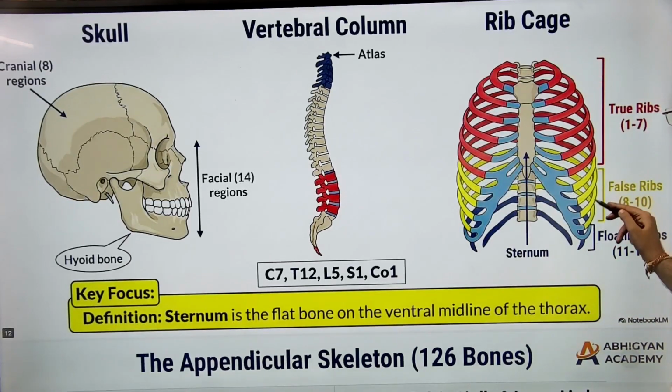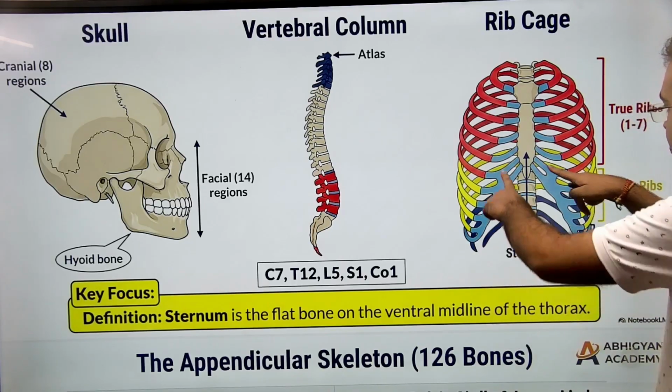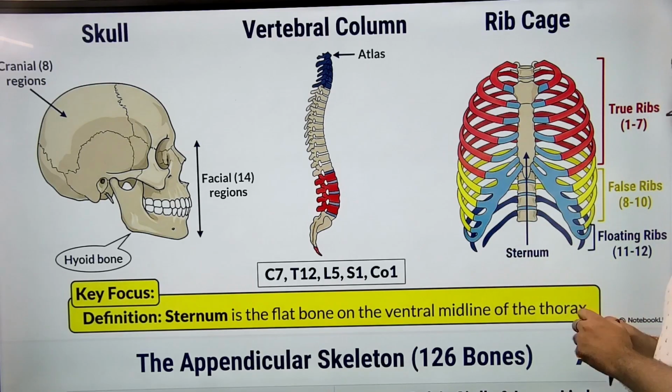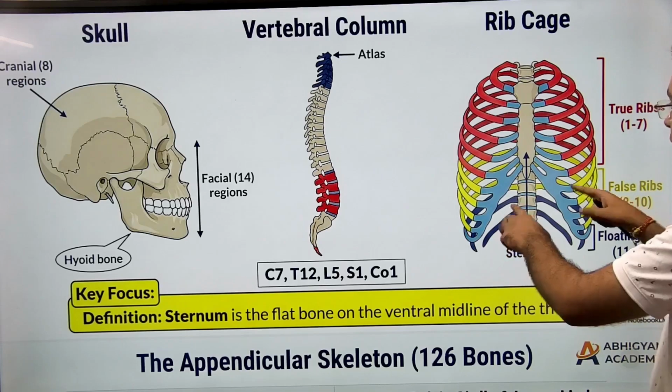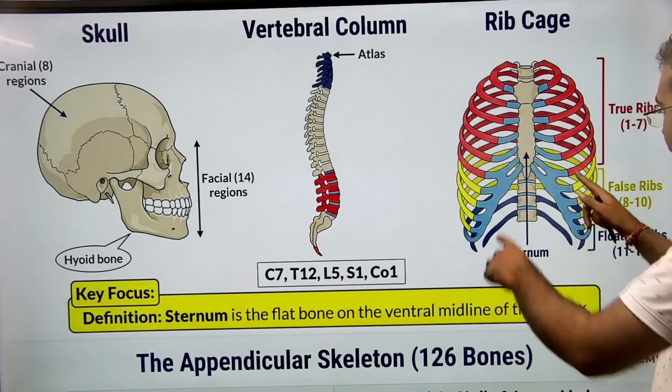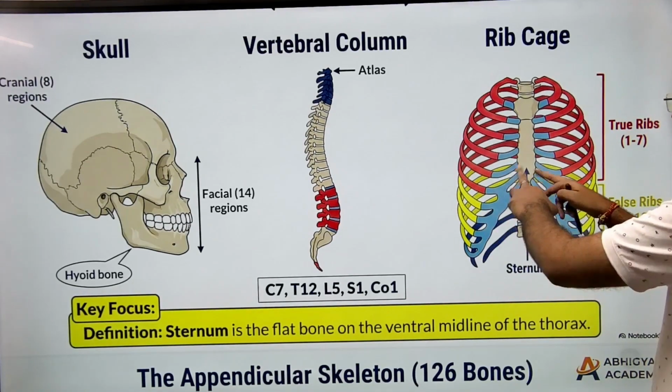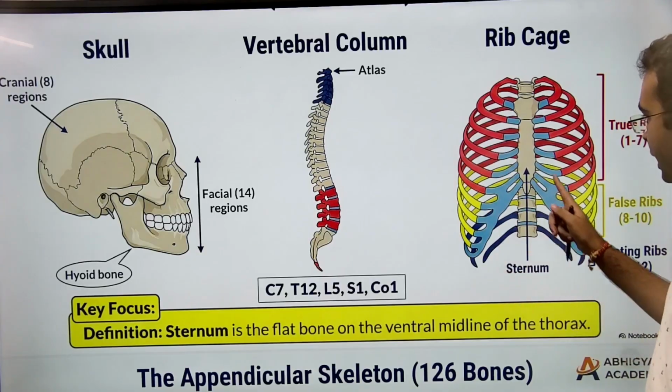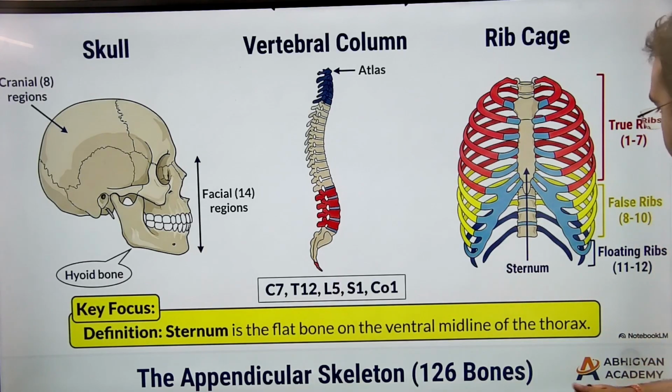Then the ones marked in yellow, these are false ribs. Why false? Because ये पीछे से आते तो हैं बैकबोन से शुरू होके, but they do not complete a full circle. ये आधे में ही they go and join into the middle bone. अभी middle bone क्या है? I'll come to that. ठीक है.